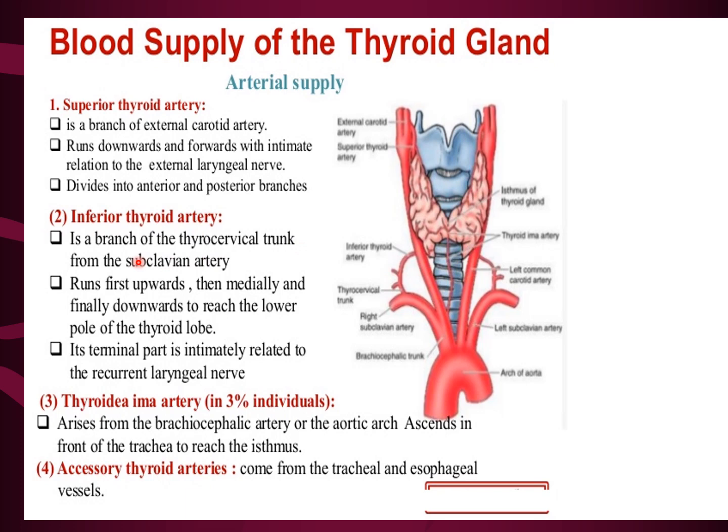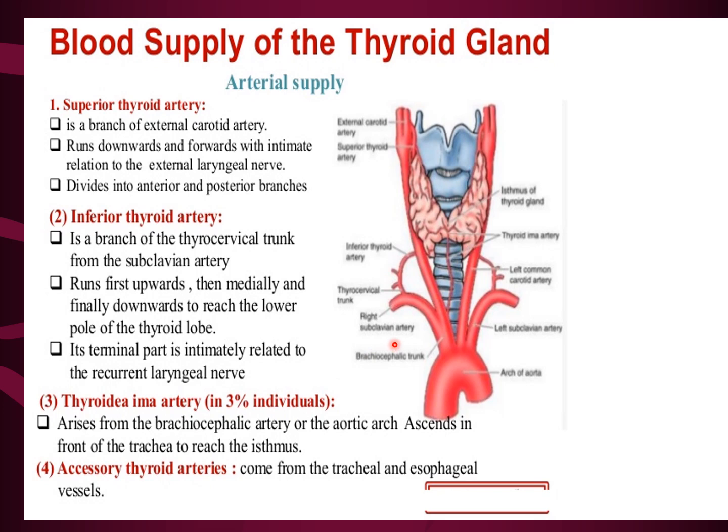The inferior thyroid artery is a branch of the thyrocervical trunk. So we can see here the inferior thyroid artery. It is a branch from the thyrocervical trunk, which is from the subclavian artery. It runs medially, then downwards to reach the lower pole of the thyroid gland. Its terminal part is intimately related to the recurrent laryngeal nerve.